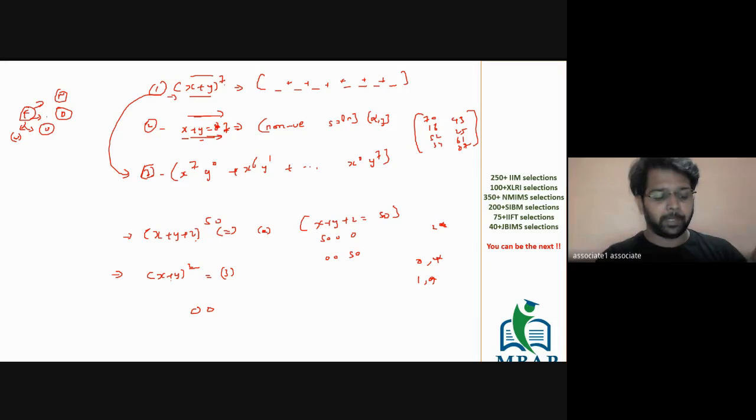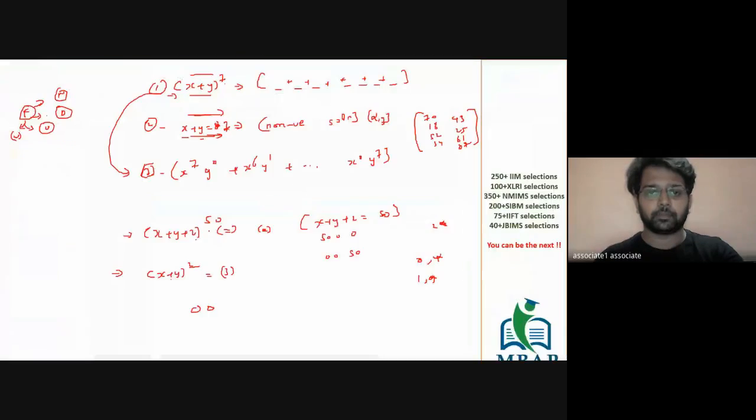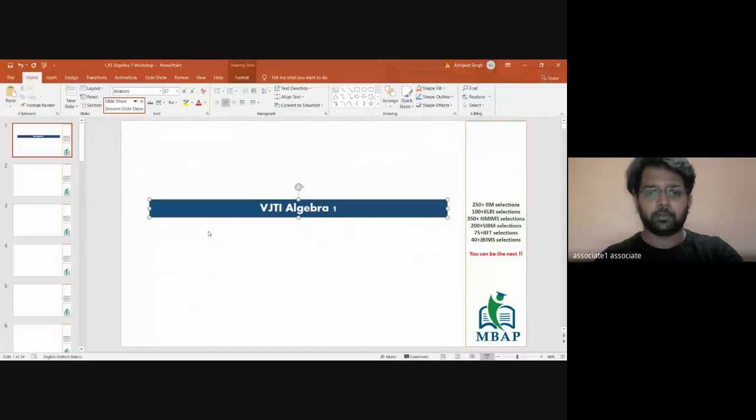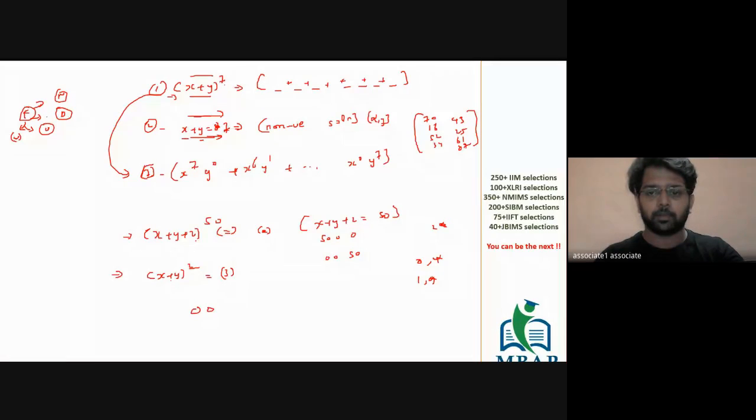So the number of countings is 1 less than the number of terms or the people or variables who are standing there, right? So I have to count only one. The number of countings will be only one.